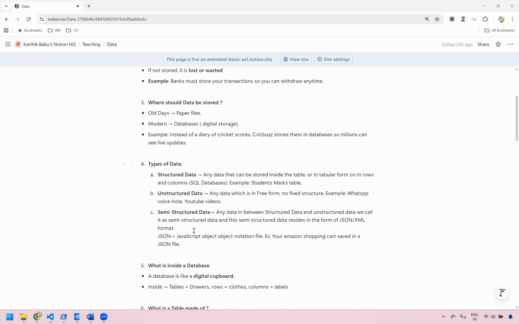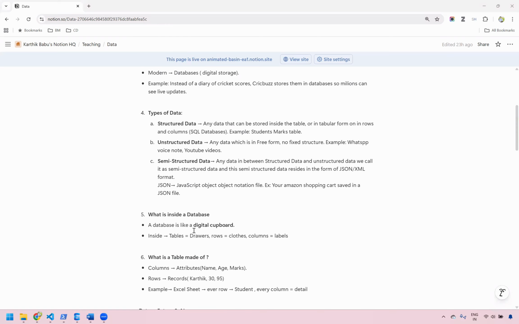And what are the different types of data that we come across? We have come across three kinds of data: structured data, unstructured data, and semi-structured data. Any data that can be placed inside a table or in a tabular form, we call that structured data. Any data which is in free form, with no fixed structure, we call unstructured data. For example, WhatsApp voice notes and YouTube videos. Semi-structured data is any data in between structured and unstructured. Here in semi-structured data, data resides in the form of JSON or XML format.